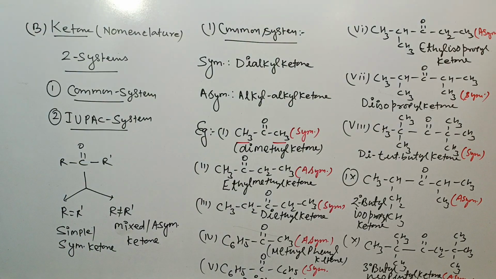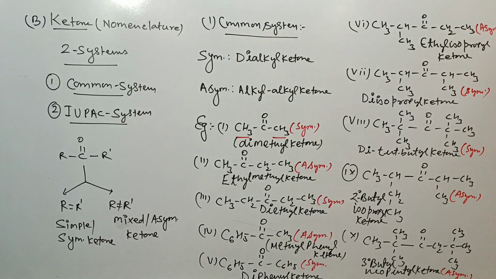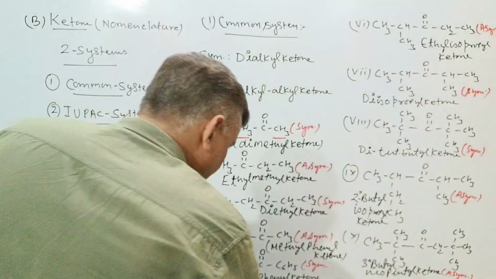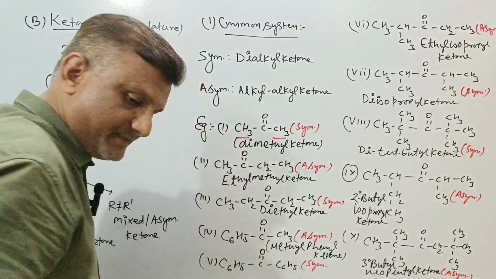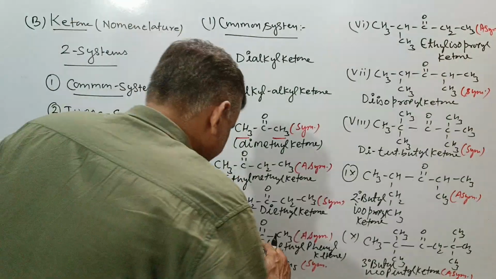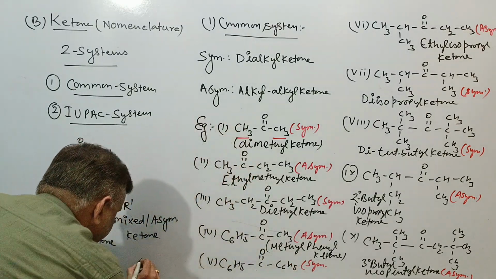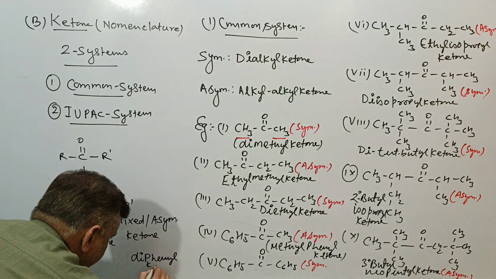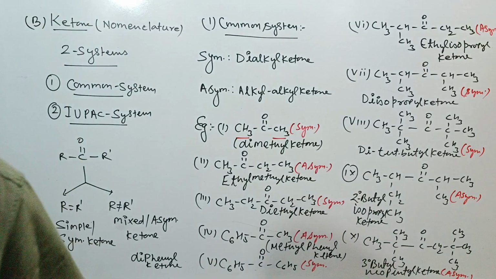If board is not visible, then we can just hold down. Yes, now everything is visible, and the last name are not visible. Then you can say, we can take over here. This is your diphenyl ketone. You can take over here, diphenyl ketone as the name, and this is visible.